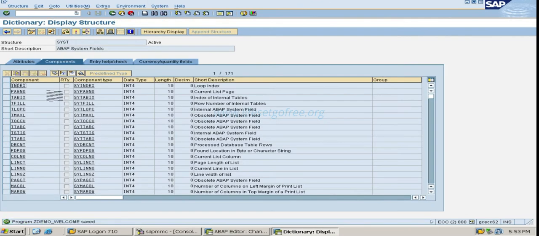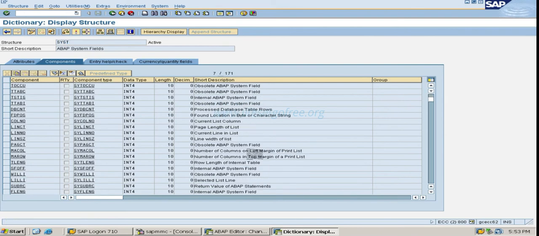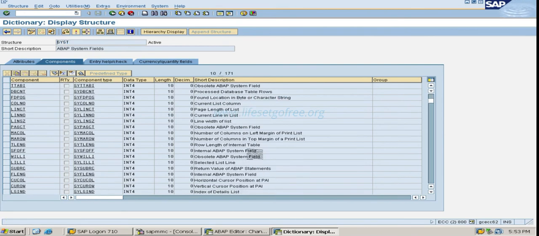Then you will be navigated to this structure. This is the SYST structure. You must remember this one, because most of the information, like current date, current time, current year, whatever, we can get while creating more and more programs. You will understand why this is used and what other things you can get from it. So in my next task, you have to use this table structure.